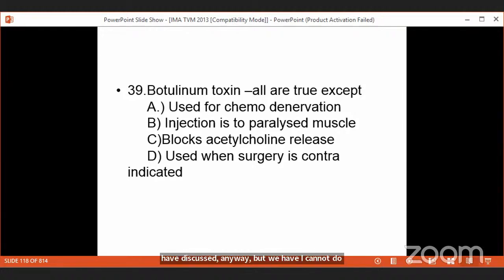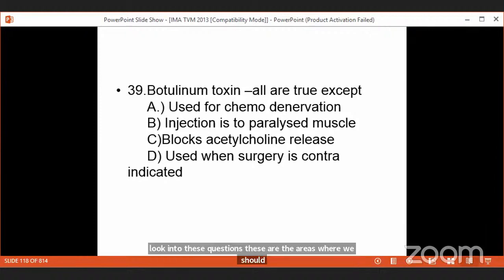So we are entering into another set. I have just discussed lasers and their wavelengths, there are a lot of questions from that area, which I'm sorry we were not able to discuss. Now we are moving into another area which is unfamiliar to you, that is strabismus. So why are entrance examination setters fixing on areas like retinal diseases and strabismus? Because these are the areas where the student is not much familiar. That is why they look into these questions. So these are the areas we should see thoroughly. You must have heard of botulinum toxin.